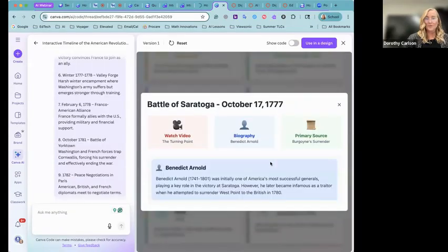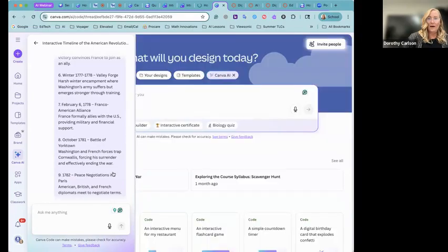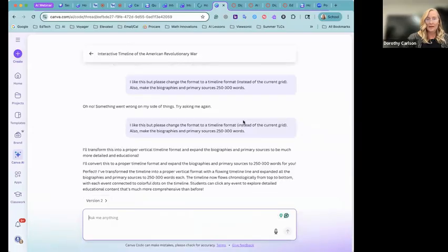I wanted it to be a little bit more interactive. And I wanted it to maybe look like an actual timeline. So I'm going to iterate here again and ask it to make a timeline. I want those biographies to be a little bit longer. I also want it to look more vertical, right?